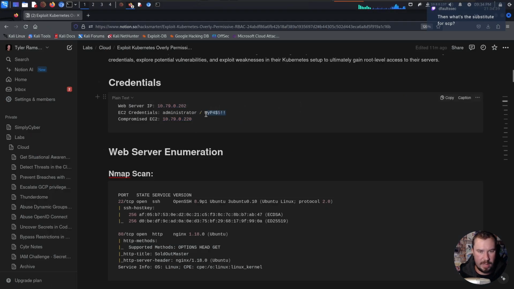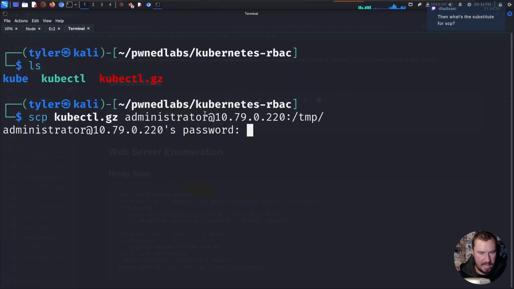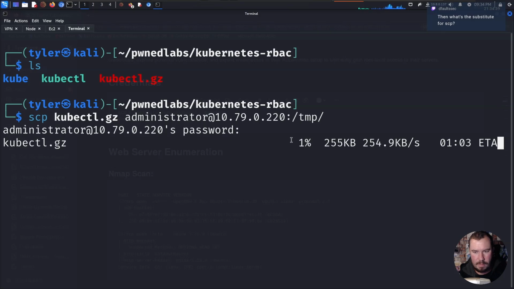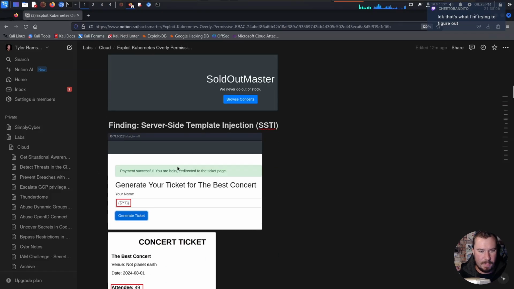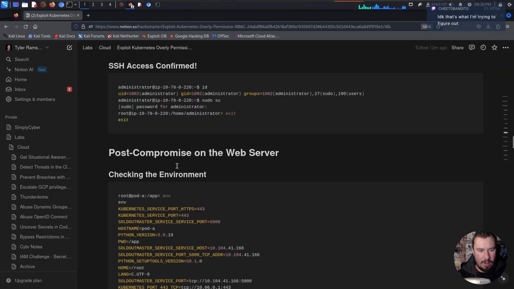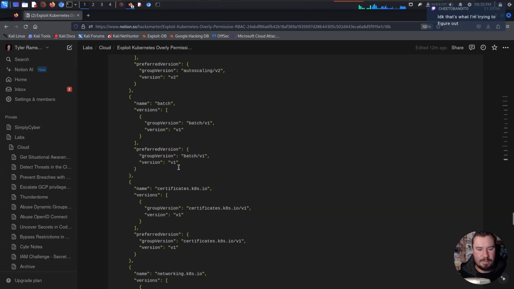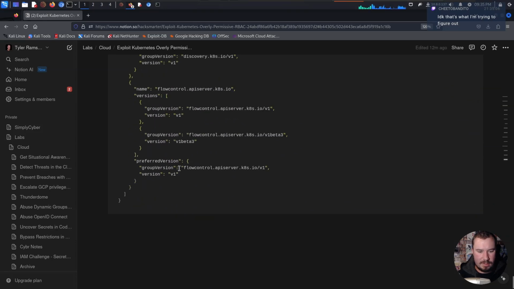Let's grab our password from here, and then we're going to take a pause and make sure all of our notes are filled up with this information. And that's perfect. While it transfers this, we'll go ahead and add all of this information to our notes. Everything that, well, it went fast. Everything we did up to this point. So if we drop over to our notes, we will scroll all the way to the bottom.